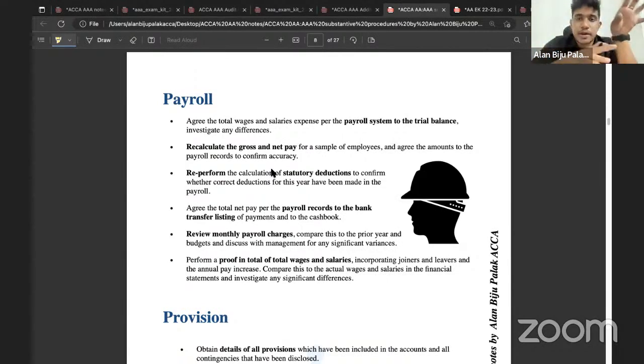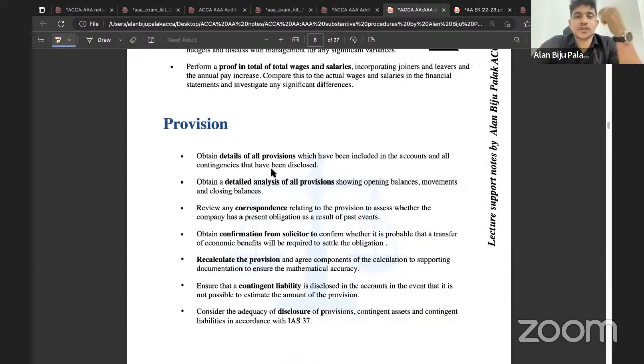If the payments are already made or about to be made, then that's payroll. But if the payment due date is already done and the company have not yet made the payment, then that's an accrual. Is that clear? Yes, sir. Yeah. Next one is relating to the provision.